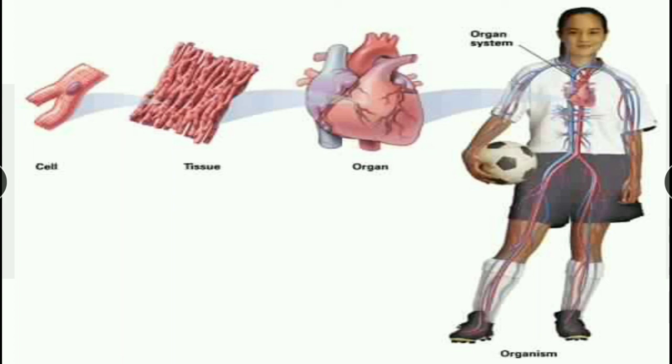Before that, you understand this: first there was only a single cell. Single cells form a group and they form tissue. Tissues will form an organ. There are so many tissues in the heart. A group of tissues is working for pumping of blood in the organ. And inside there will be an organ system. Organ system means an organ will be there, including that other organs are also there, blood vessels, capillaries, all this work as an organ system.